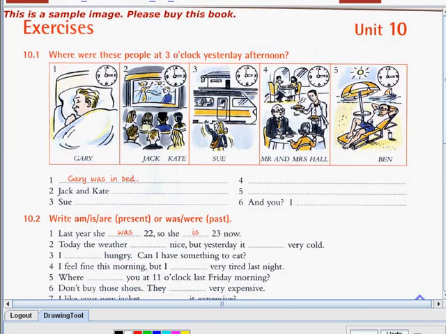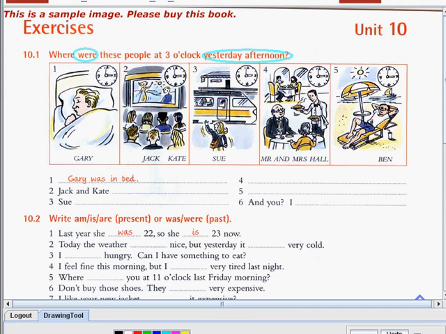Now, it's time for us to answer some exercises about our lesson. Our first exercise is about these pictures and these people. We have a question here. Where were these people at 3 o'clock yesterday afternoon?